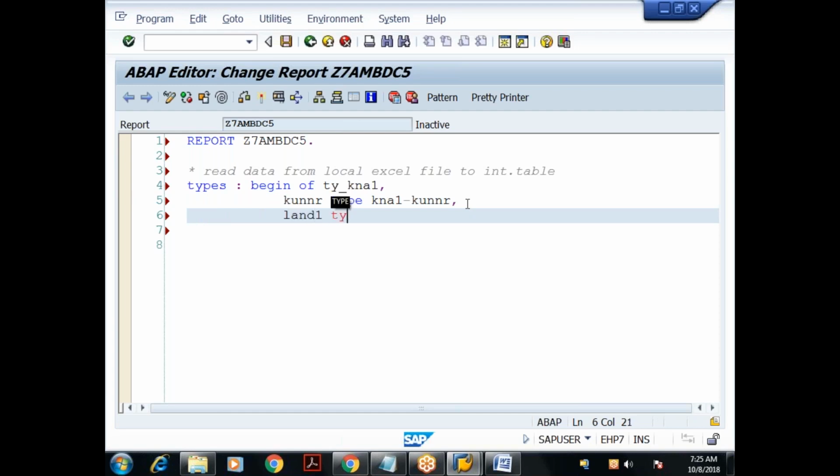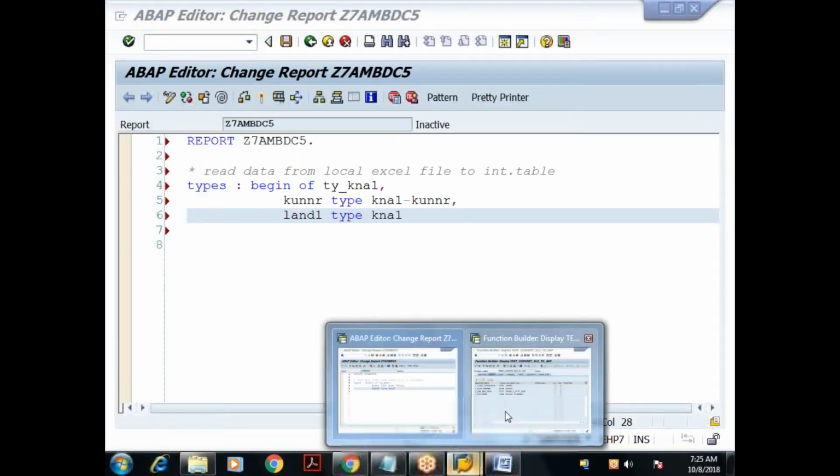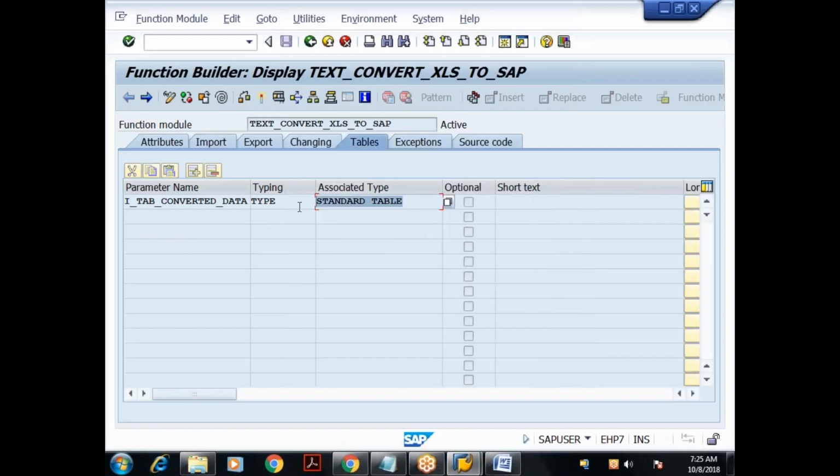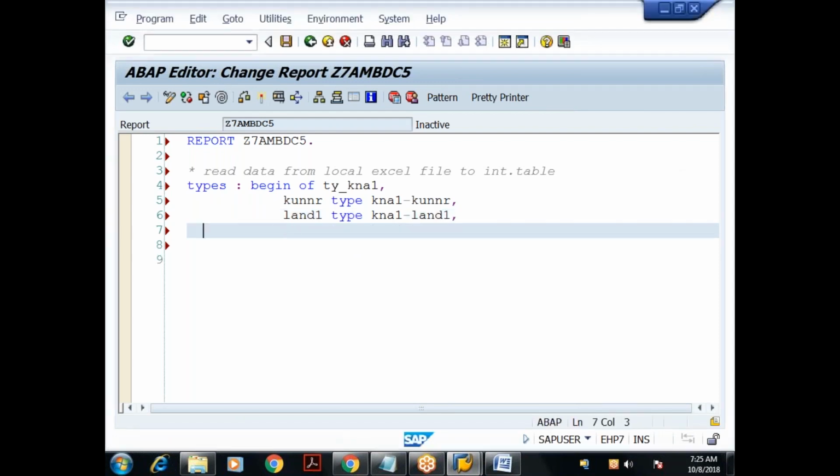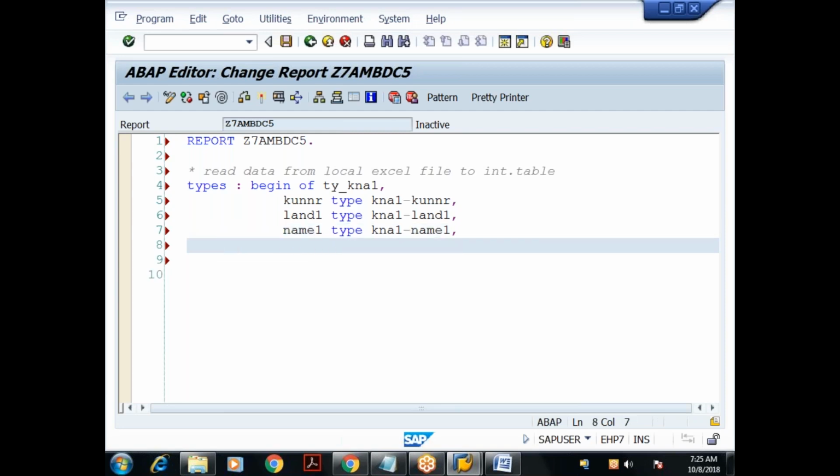Then why I'm declaring this, actually it is saying that it is returning the internal table. Okay, but what is the type of internal table? We need to understand that. I know that in my Excel I'm having three columns. Since I'm having three columns, I'll declare three columns in this: name one type kn1-name1.